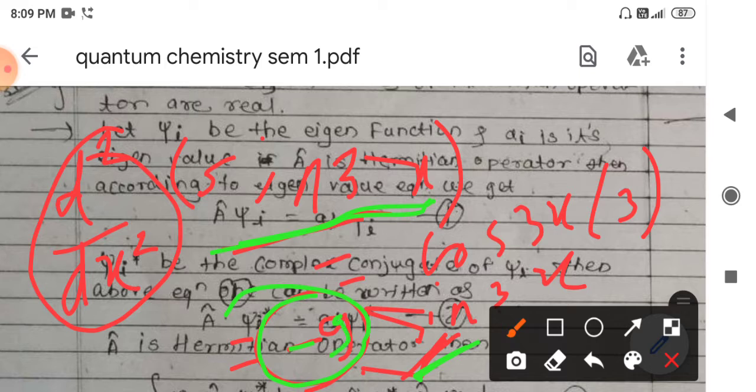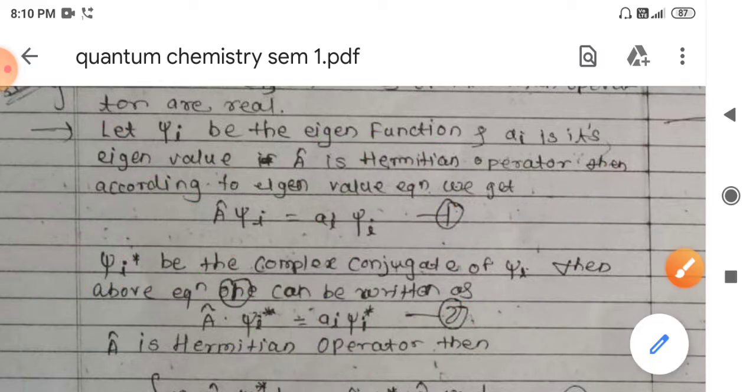So the double differential operator d2 upon dx square has sine 3x as an eigenfunction, with eigenvalue minus 9.